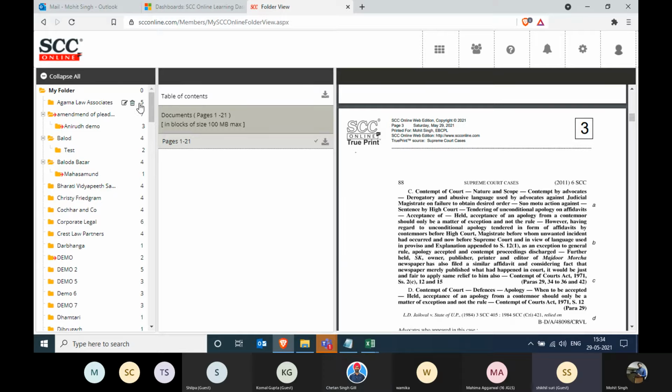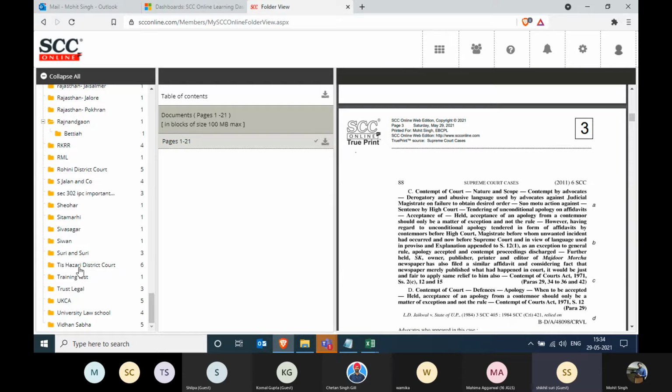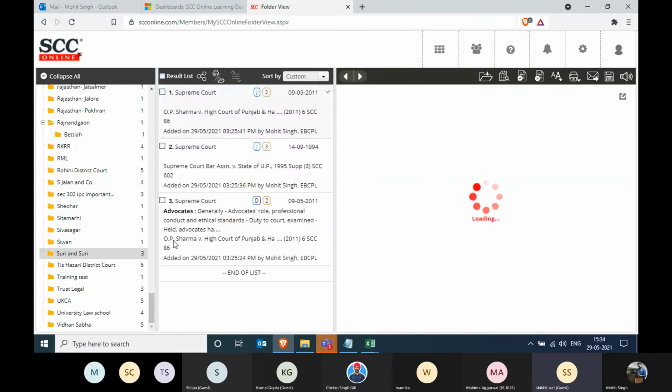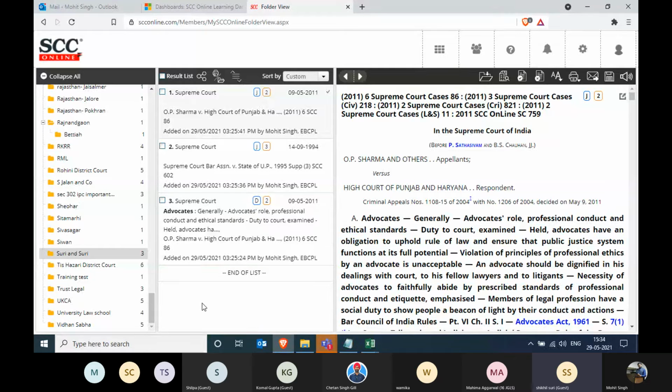I think this is a very useful feature now, because all of the judgments that we are now sharing with the courts are with an index and with pagination. Exactly. So this is something that one can use apart from the other PDF software we use for paginating it and creating the index, straight in the SCC software, right? Yes.